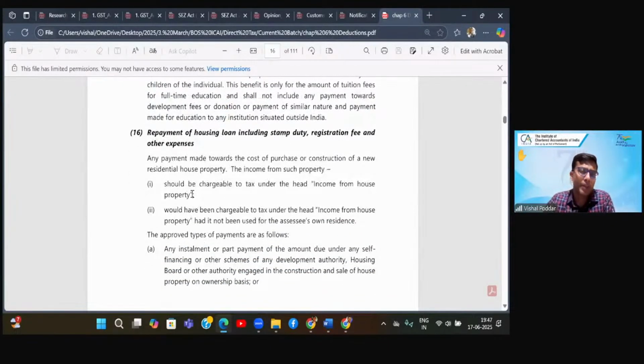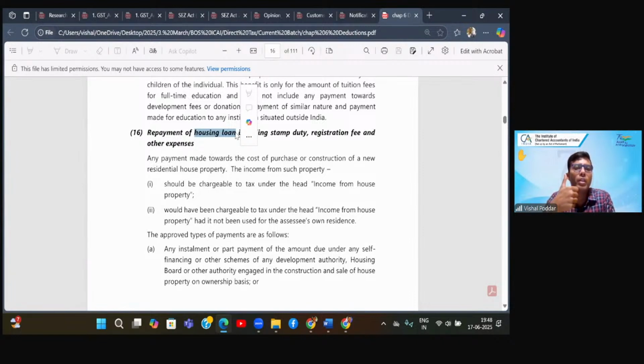Then comes the next payment where you have taken a housing loan. So for buying your house, you have taken a housing loan, let us say of rupees 2 crores. Now every month the bank is collecting installment from you, which is made up of two components. One is principal, one is interest. Let us understand the tax treatment, because the entire installment amount is eligible for deduction. So let us say your installment is 50,000, which in the first month principal is 30,000 and interest is 20,000.